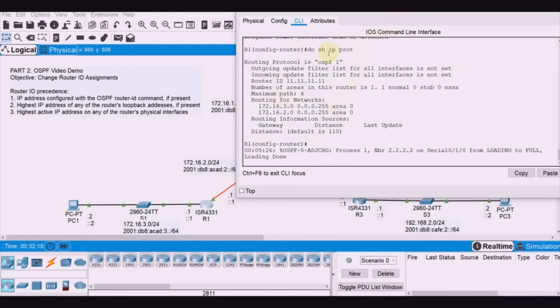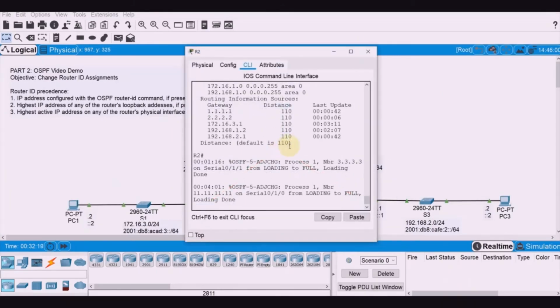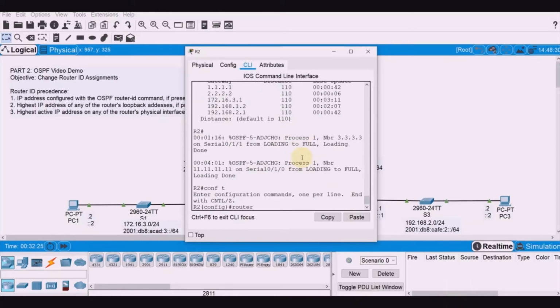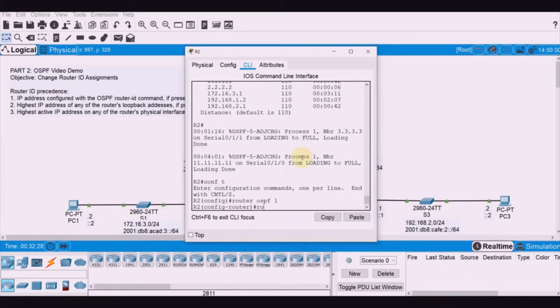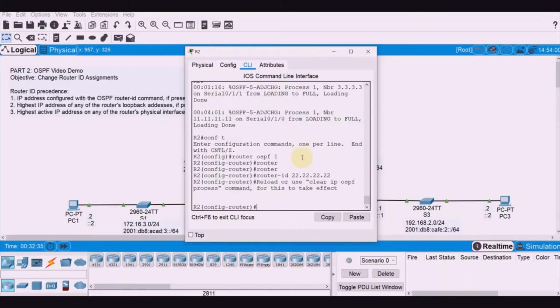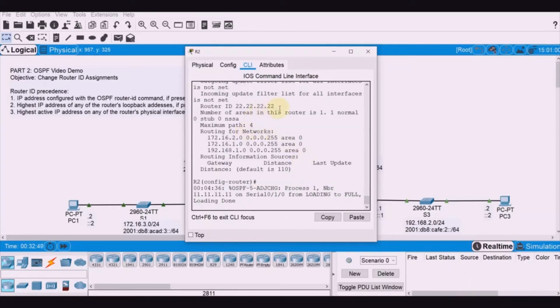All right. We can do the same for router 2 and router 3. Let's set the router ID here. Configure terminal, router OSPF 1. The router ID is, say, 22.22.22.22. Then do clear IP OSPF process. All right, now do show IP protocol. It is now 22.22.22.22.